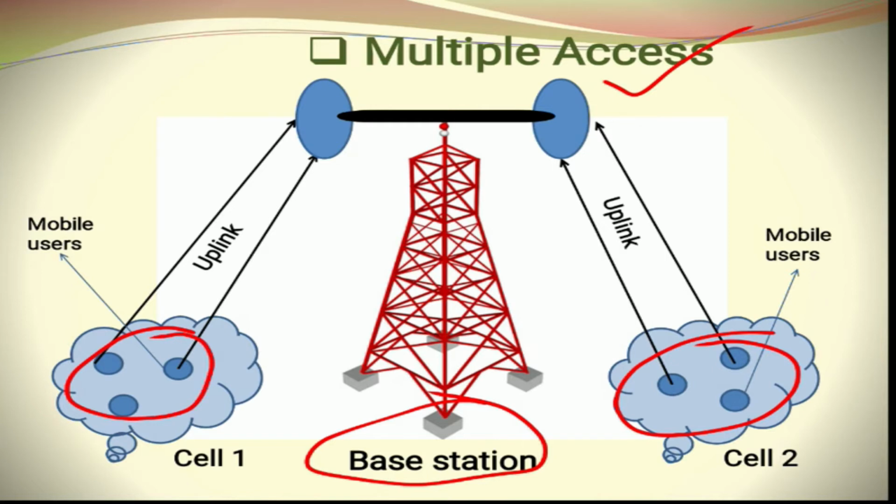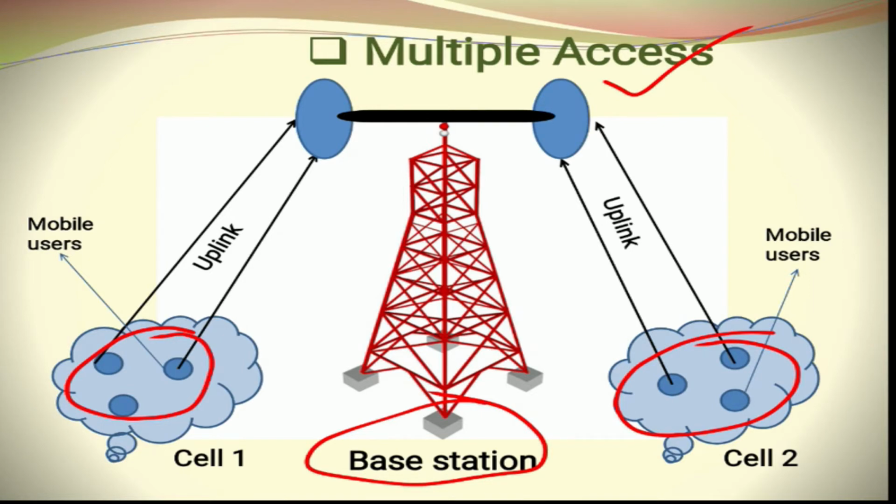In an uplink with a frequency, we call it an uplink frequency, and the total process is called a multiple access scheme. So what is the multiple access technique? In the multiple access technique, multiple mobile users are transmitting their signal to a single resource. We call it a base station. So this is the multiple access scheme.